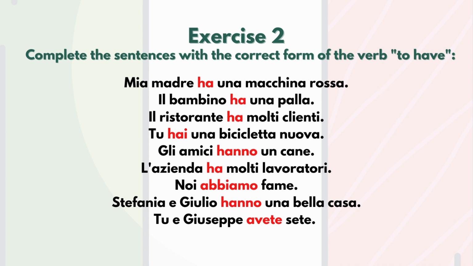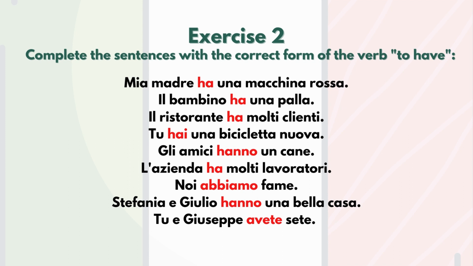Gli amici hanno un cane. They have a dog. So, gli amici is plural. We understand that it's loro because there is the article gli. Gli is for plural masculine. L'azienda ha molti lavoratori. Lavoratori means workers. So the company has a lot of workers.